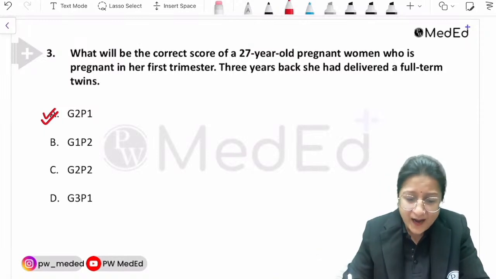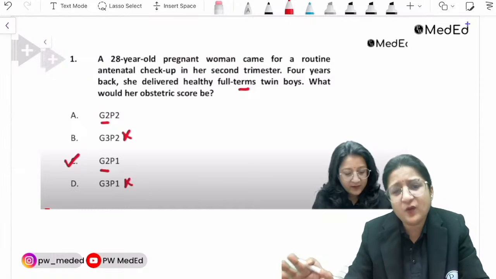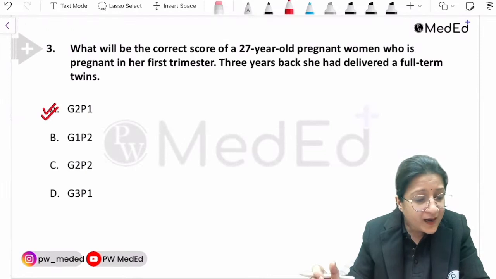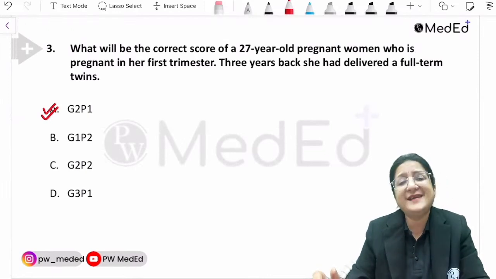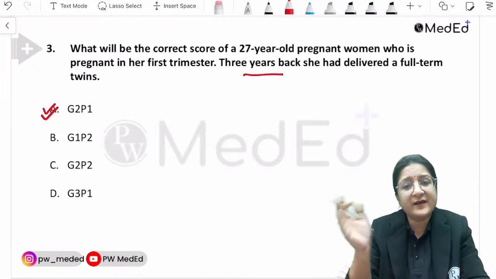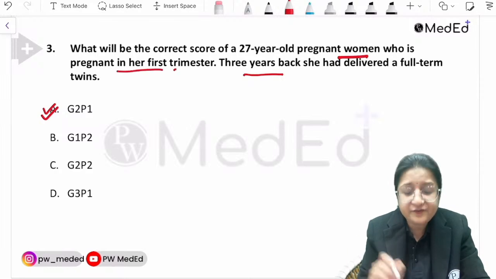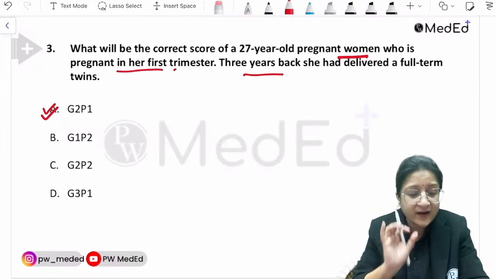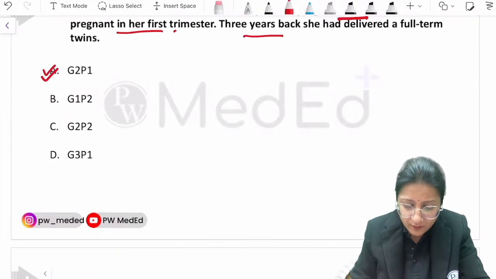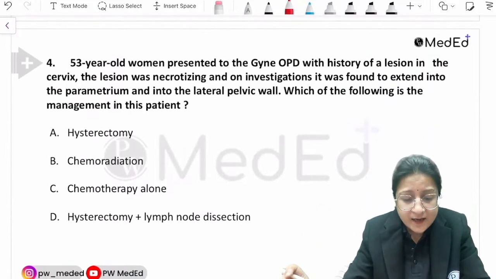Same question I had also discussed with you in the sprint series. So this was a repeat question, straightforward. Study more, answer is not B. Of course, 3 years back she had delivered twins. So one pregnancy 3 years ago, and then she's also pregnant in her first trimester this time. So she's gravida 2. Study more. Now let's have a look at the fourth question they had asked.